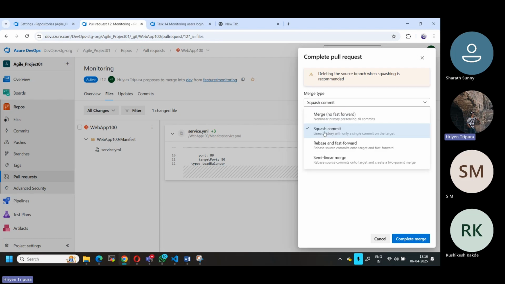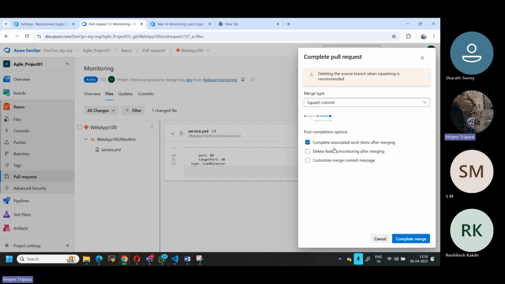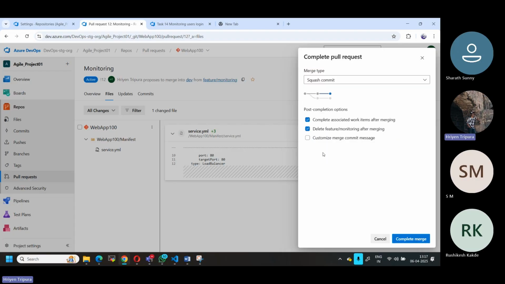As I told you, there are different types. Let me take squash. So whatever commit IDs there are, they will be overwritten now. There is also an option to complete associated work items after merging. If you want that enabled, you can enable it. If you want to delete the existing feature branch after merging, you can do so, and you can customize the merge commit message as well. But let's not do anything; I'll keep it as it is.